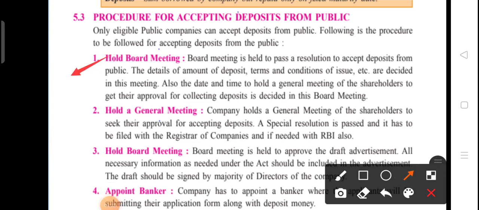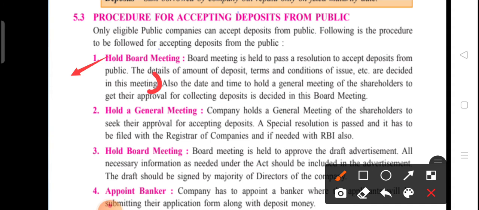Holding board meeting. Yes, holding a board meeting is the first step of any issue or any decision. Holding a board meeting is very important. The board meeting is held to pass the resolution to accept the deposit from the public. The details of the amount of deposit, terms and conditions, etc. of the issue are decided in the meeting. So students, you can write the notes till here only.